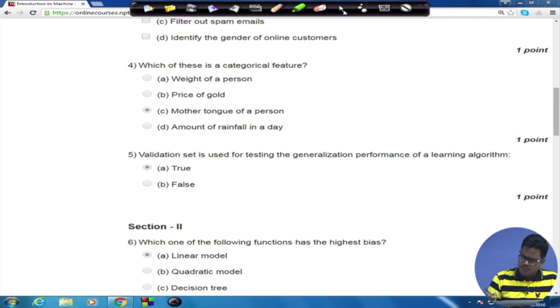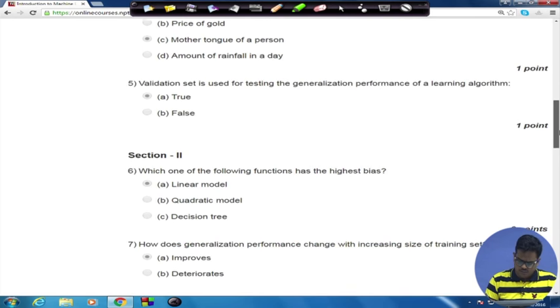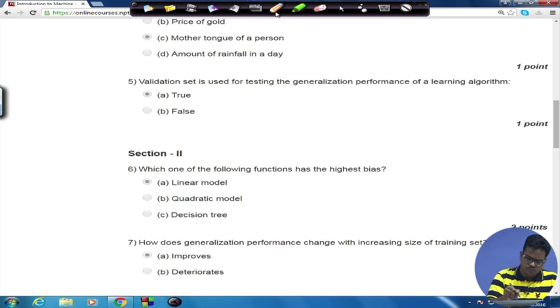Let's move on to the next question. The validation set is used for testing the generalization performance of a learning algorithm.